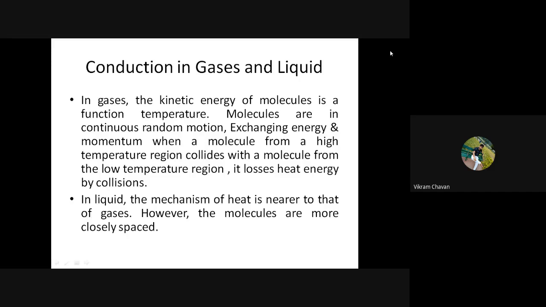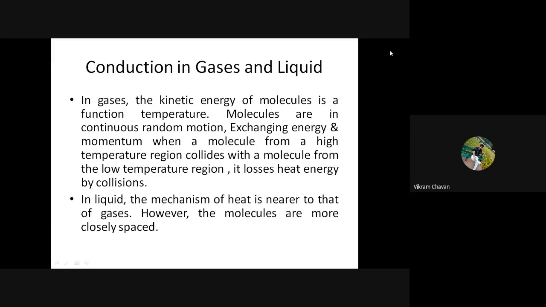As we know, the kinetic energy of a molecule is a function of temperature. As the temperature increases, the conduction in gases will also increase, because the random movement of the molecules increases with increasing temperature, and more molecules collide with each other. More collisions will happen, and more heat energy will get exchanged because of conduction.